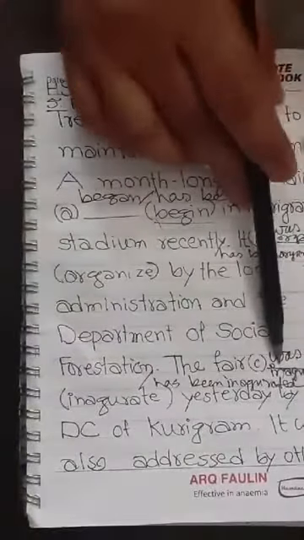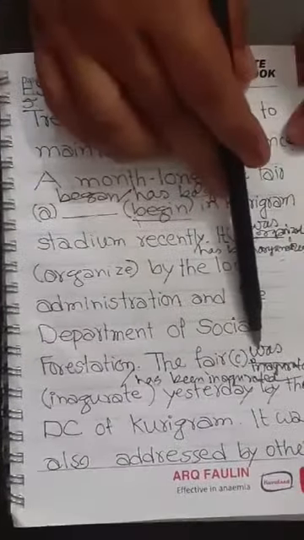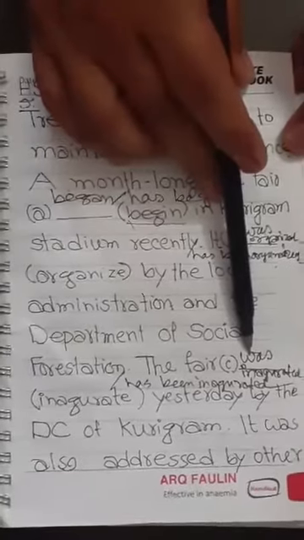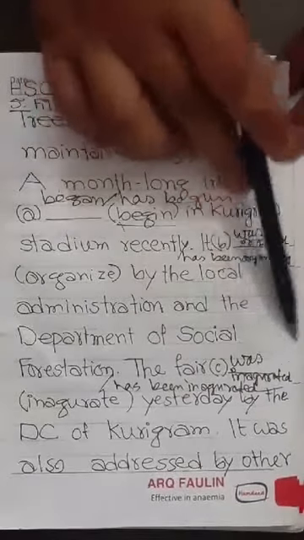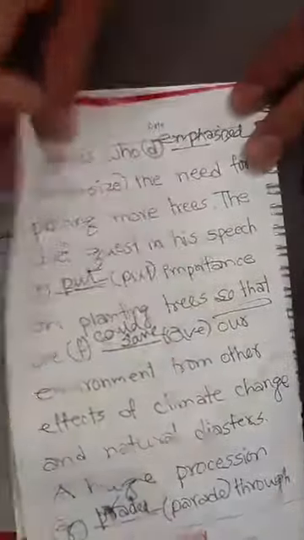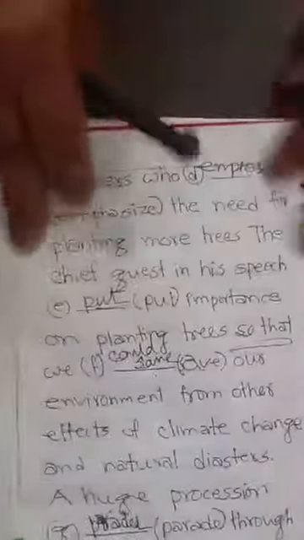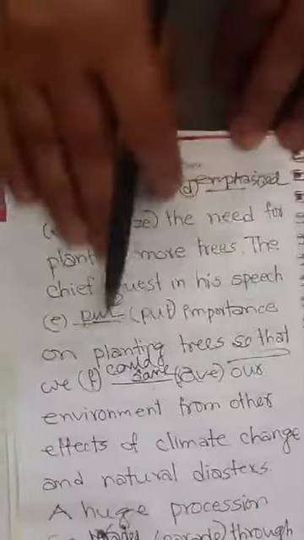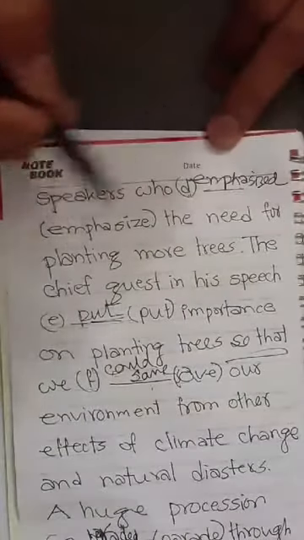Write down the spelling, I-N-A-G-U-R-A-T-E-D, inaugurated. If you start with the imperfect, then it will be has been. If you don't start with the imperfect but with past indefinite, then it will be was inaugurated. And since this verb is allowed in past tense.